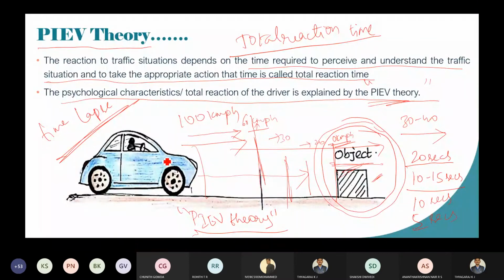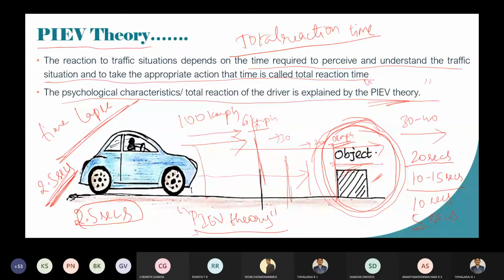Whenever the driver senses that the object is present on the road, he will take only 2.5 seconds to stop the vehicle when he comes across this obstruction.